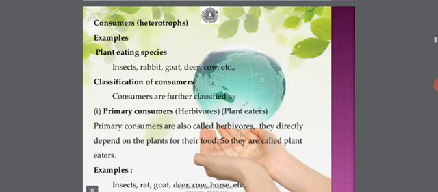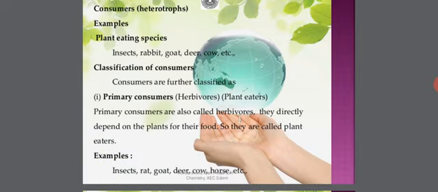Coming to consumers, which are also collectively called heterotrophs because they cannot manufacture their own food and they entirely depend upon producers, that is plants. Example: plant-eating species, which include all types of insects, rabbit, goat, deer, cow, etc.